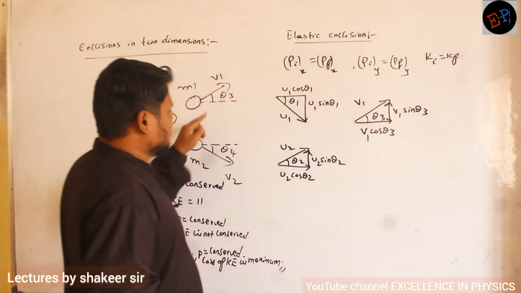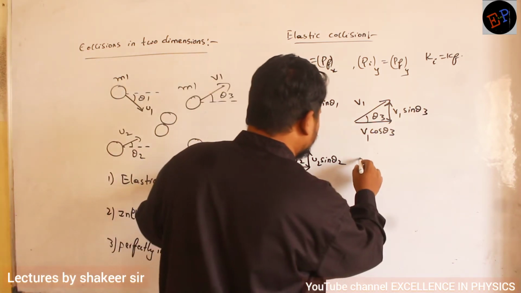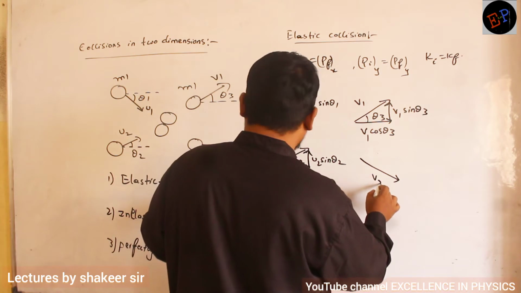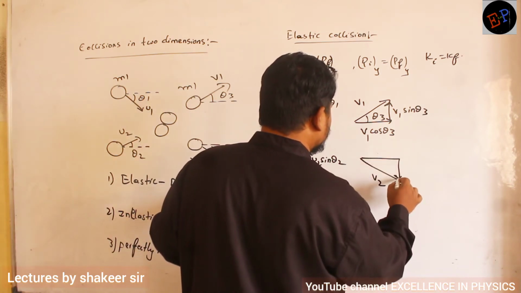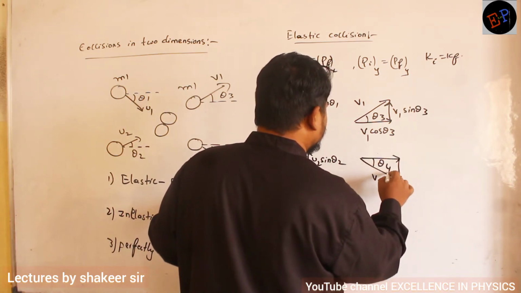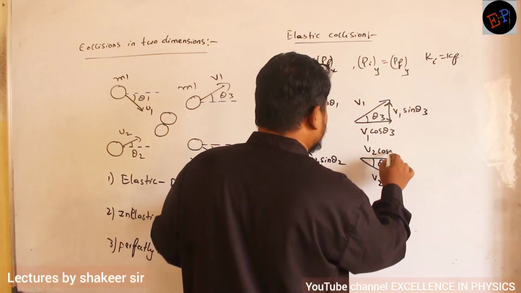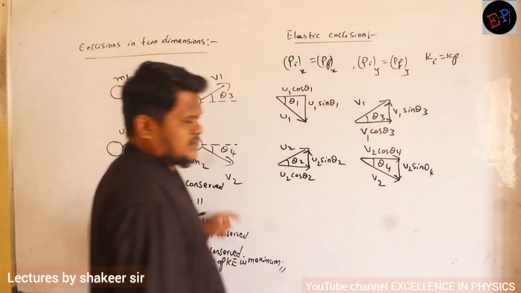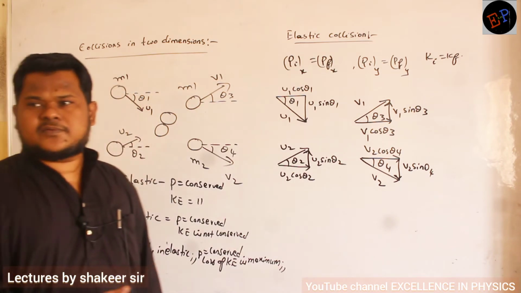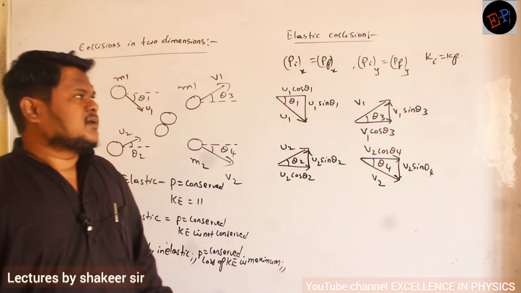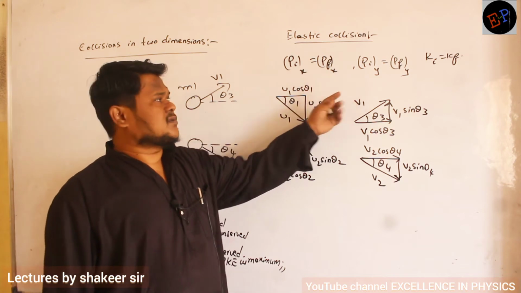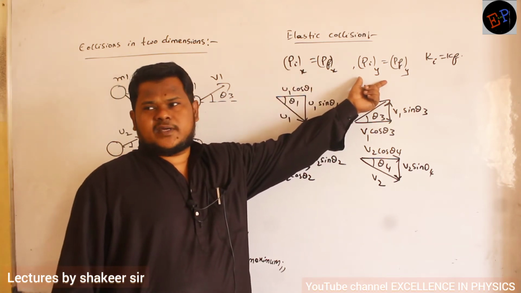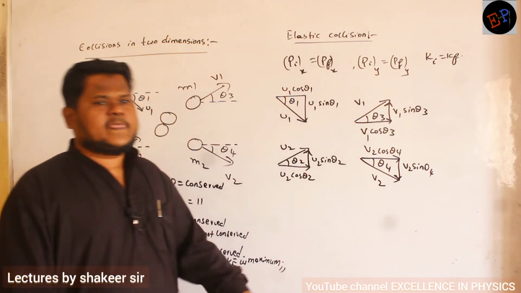That's all. Now you take the fourth velocity. Which is the fourth velocity? The fourth velocity is v2 and it is making an angle of theta 4. So split this one into 2 components. The adjacent side is v2 cos theta 4, the opposite side is v2 sin theta 4. That's it. So we have split into components. Now you take only the components along the x-axis, then momentum will be conserved along the x-axis. Take only the momentum along the y-axis, momentum will be conserved along the y-axis.